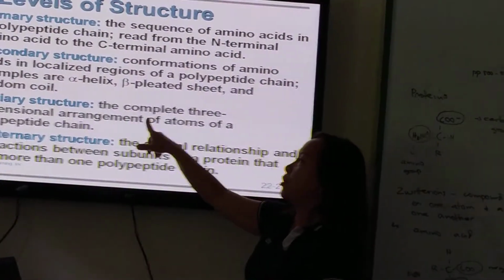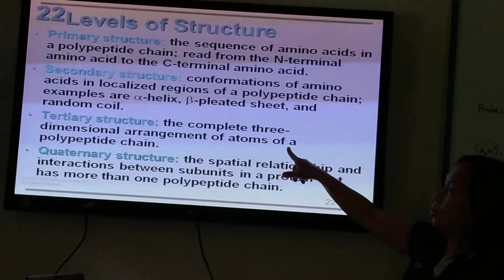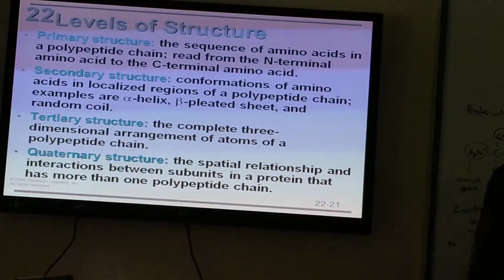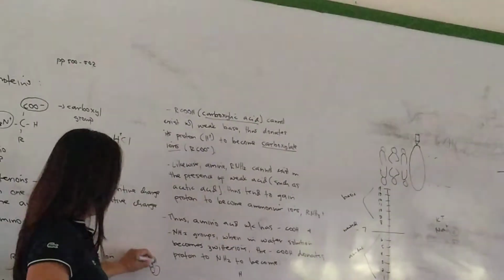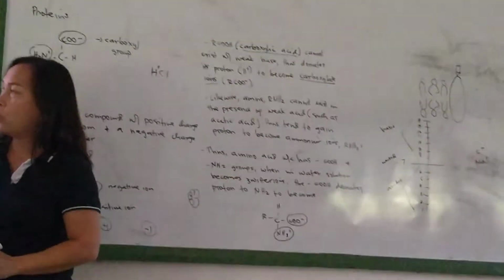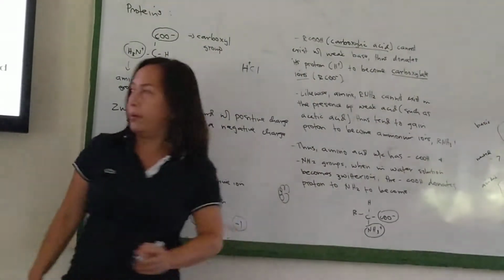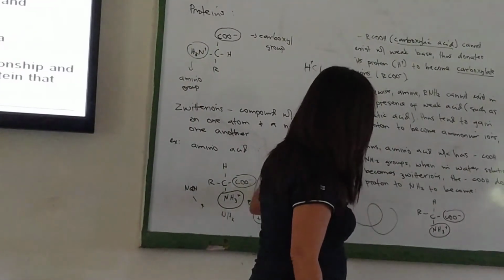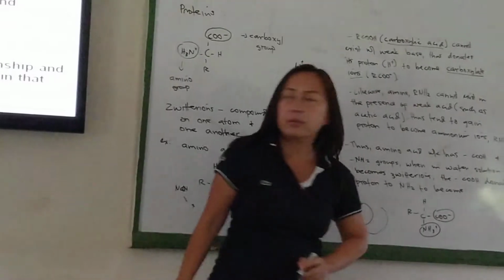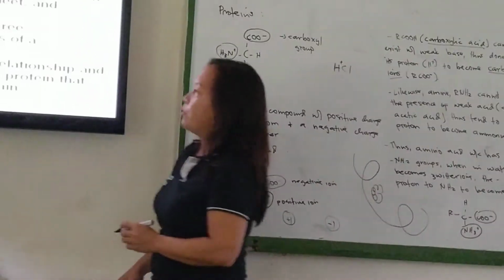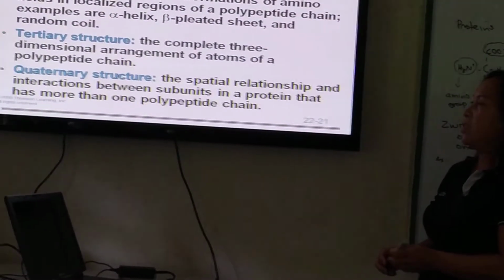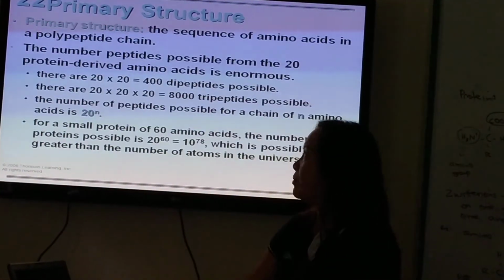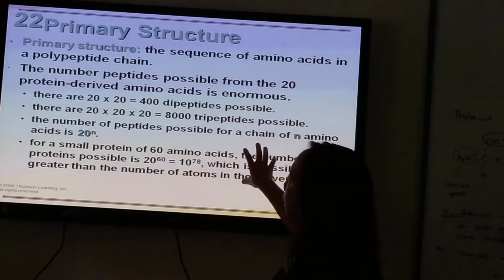Now, tertiary structure is the complete three-dimensional arrangement of atoms of a polypeptide chain. So, tertiary, usually, okay. Now, quaternary is globular, highly globular. It is the spatial relationship and interactions between subunits in a protein that has more than one polypeptide. We have some specific examples here.